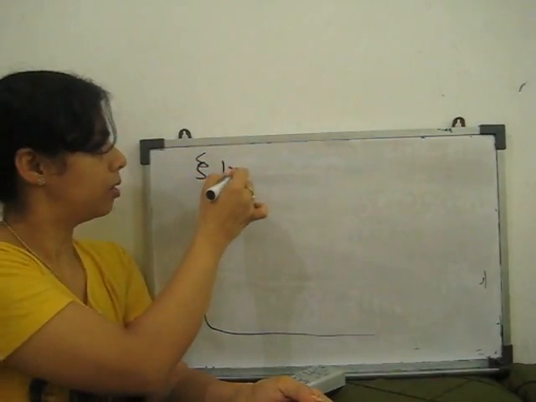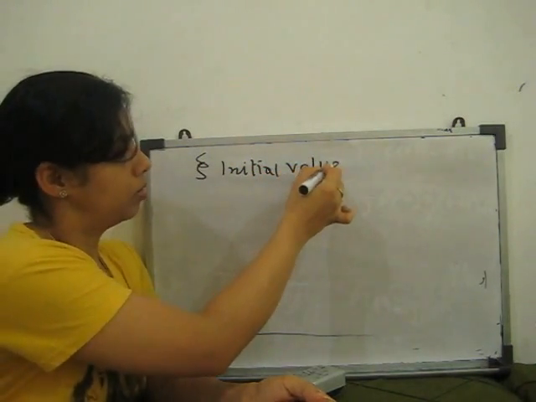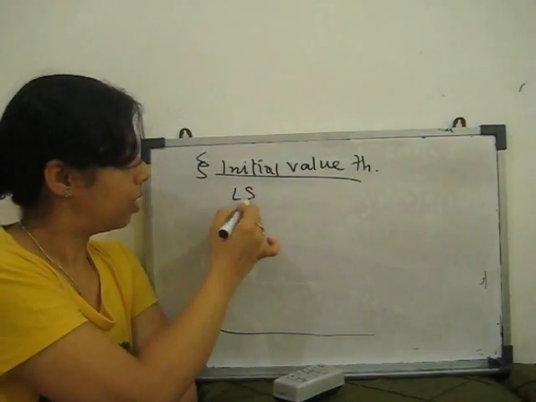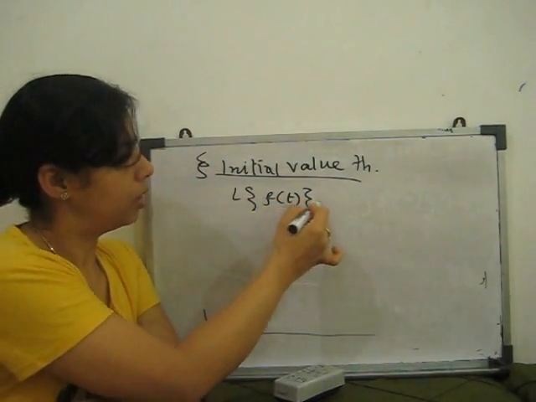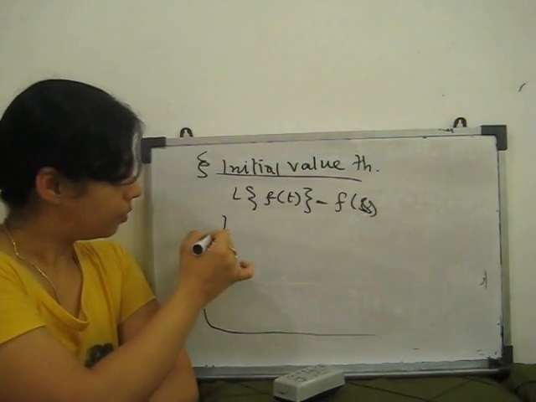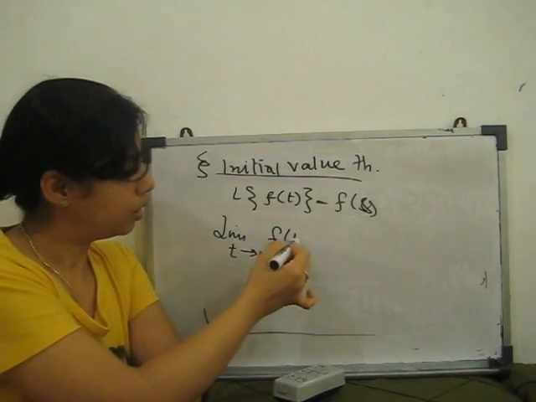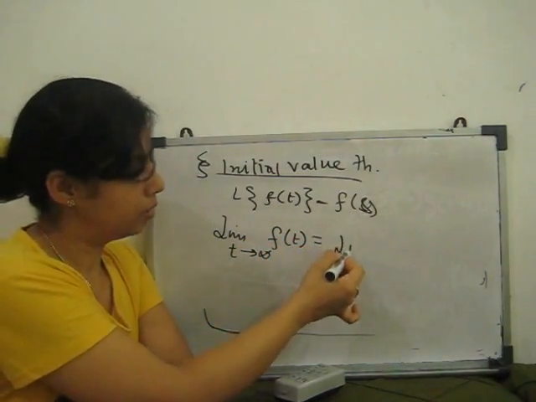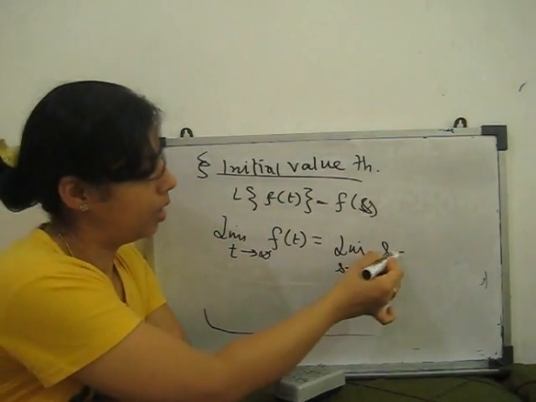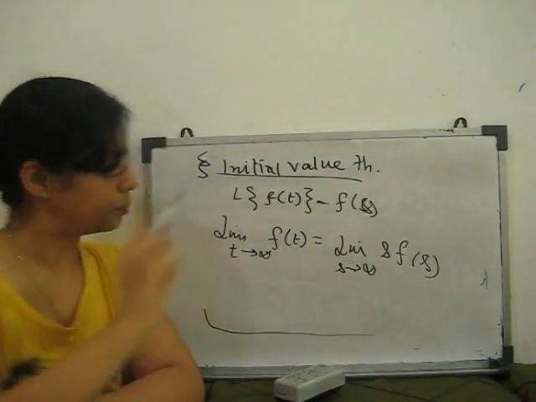The initial value theorem states that if the Laplace transform of function f(t) is F(s), then the limit t tends to 0 of f(t) equals the limit s tends to infinity of s F(s).